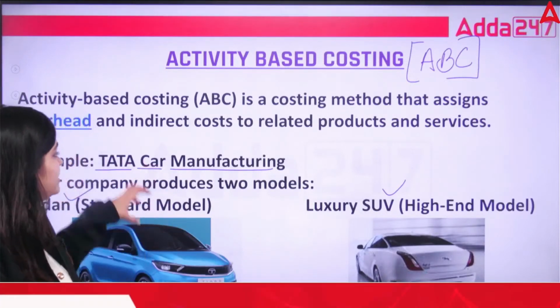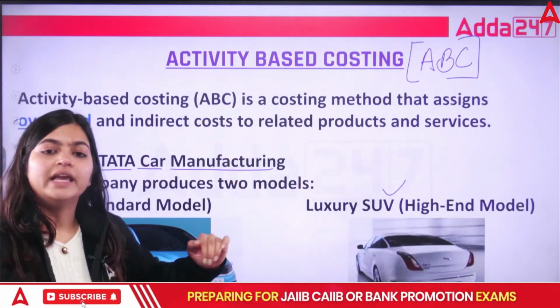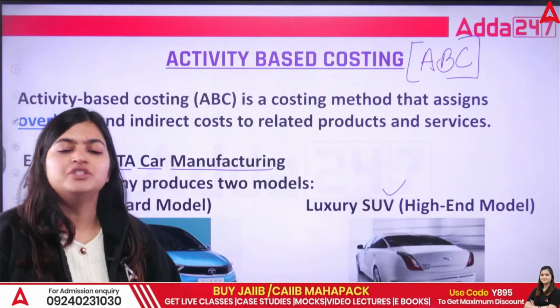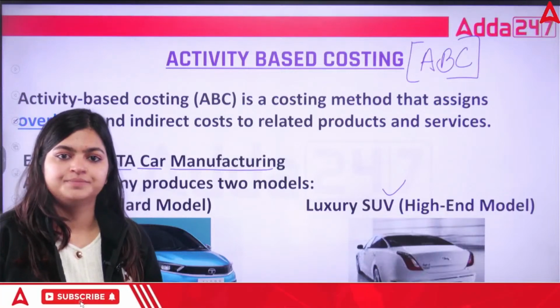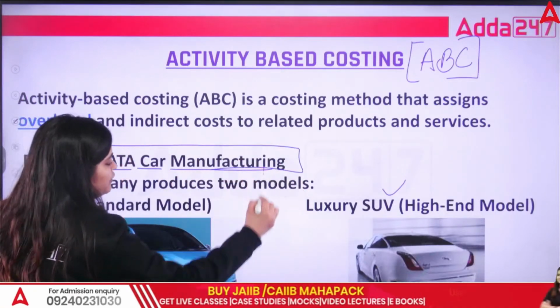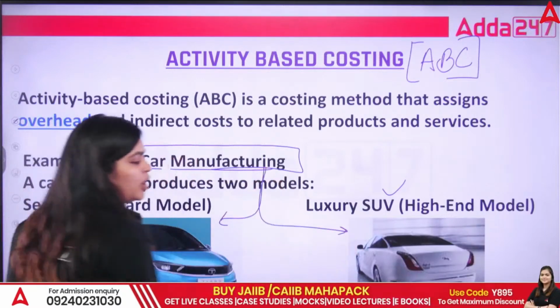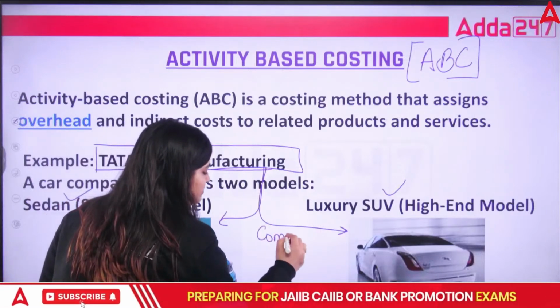Now, when the same company is producing both the models, they are incurring a few costs which are common in both the manufacturing. Tata Car Manufacturing manufactures both types of models, and a few expenditures are common in that.